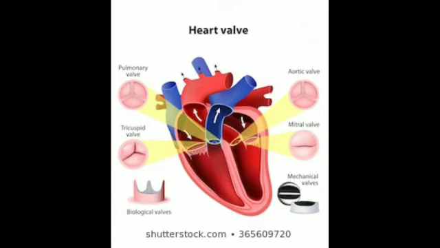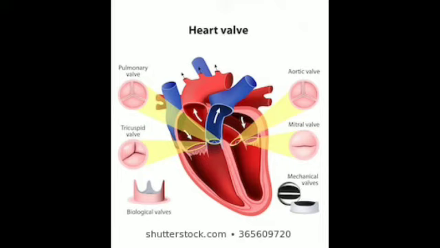The tricuspid valve is present between the right atrium and the right ventricle. You can see this is the tricuspid valve, and it allows blood to flow from the right atrium to the right ventricle and prevents the backflow.